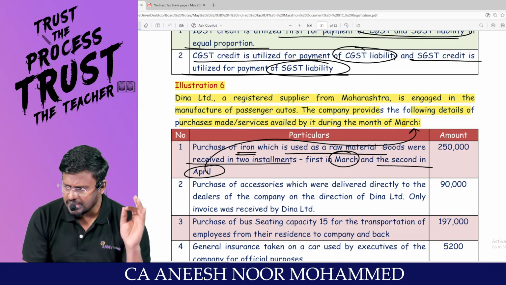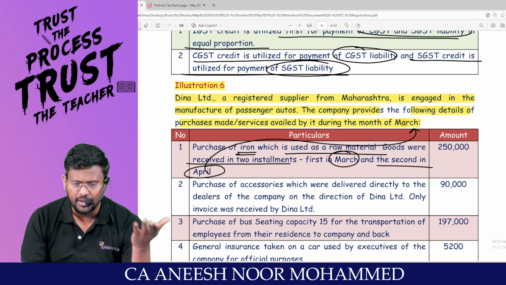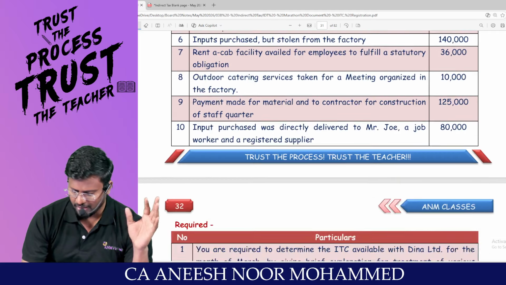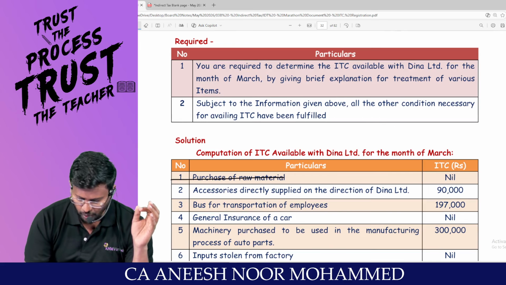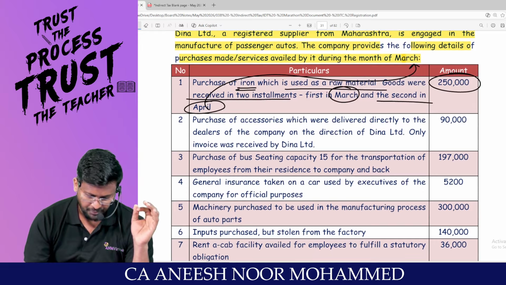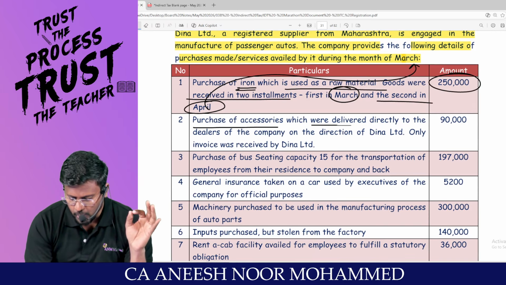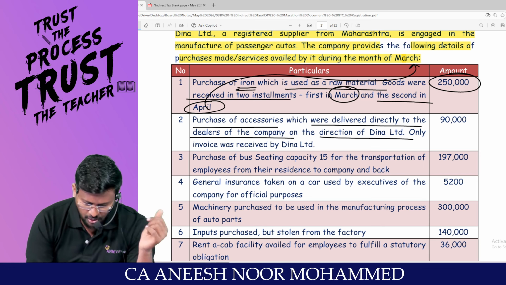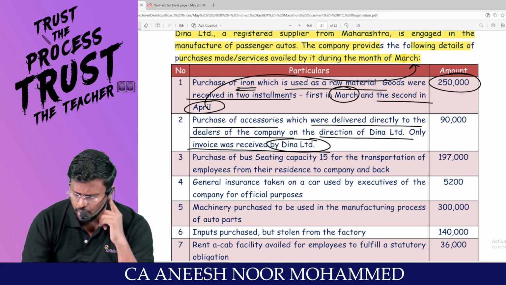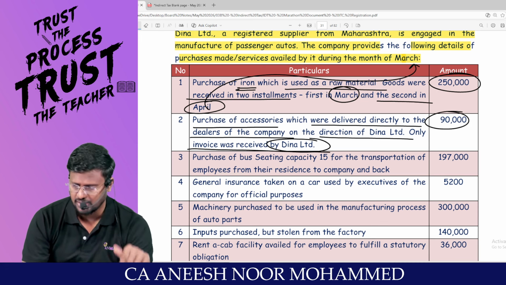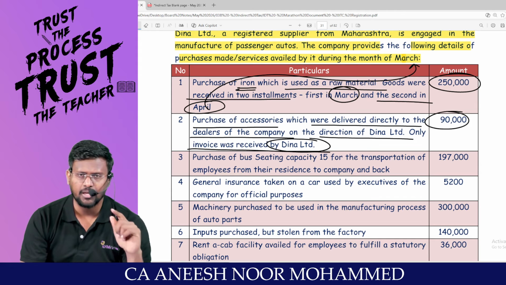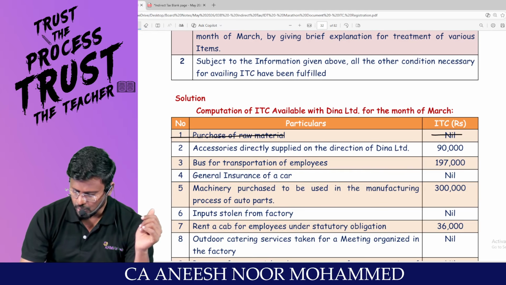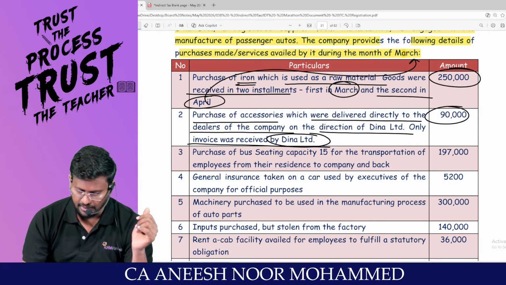Sir, if the goods are received in lots or installments, ITC can be availed only in the last installment, in April. So for this 2,50,000, you can't take ITC now. So for purchase of raw material, no ITC is there. Purchase of accessory, which were delivered directly to the dealers of the company on the direction of Dina Limited. Only invoice was received by Dina Limited. You can take ITC because this is a bill to ship transaction. In case of bill to ship transaction, my dear lovable students, it will be assumed that the third person has received the goods. So 90,000 can be taken as ITC.